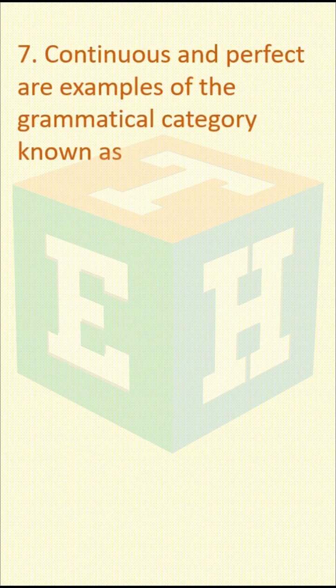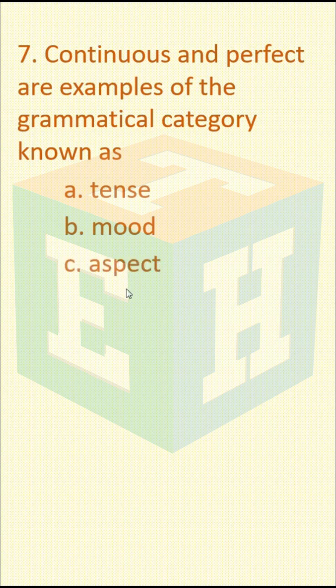Number 7. Continuous and perfect are examples of the grammatical category known as A. Tense, B. Mood, C. Aspect. Answer is letter C. Continuous and perfect are examples of the grammatical category known as aspect.